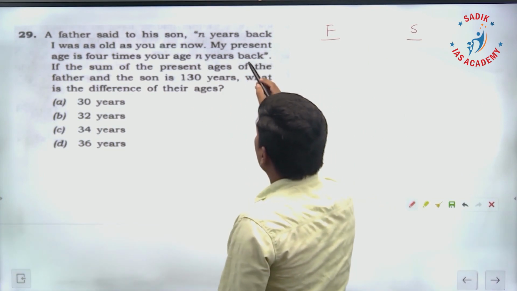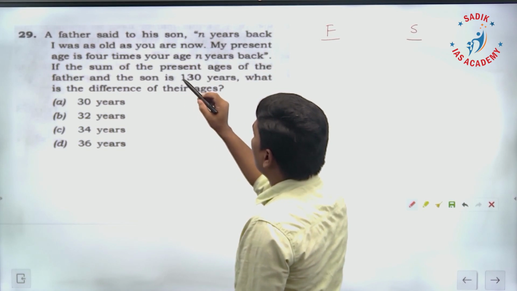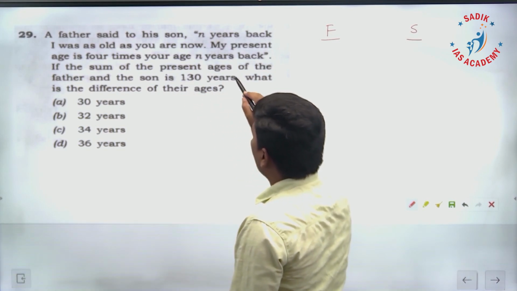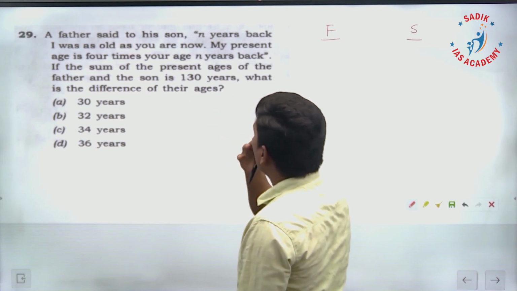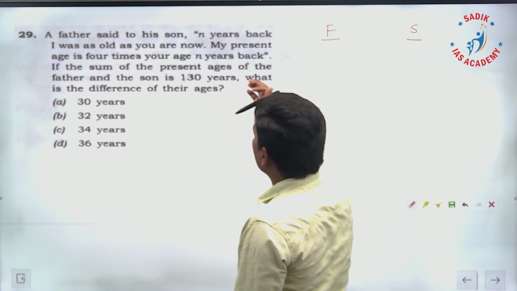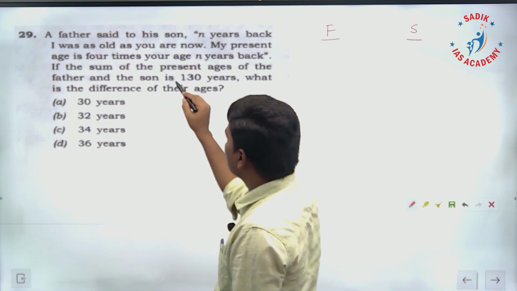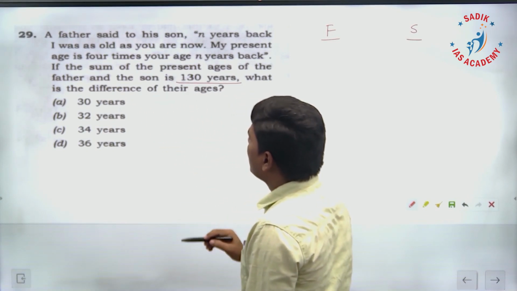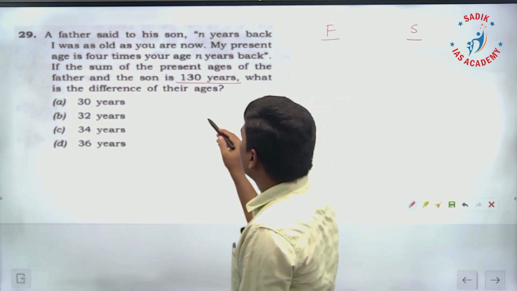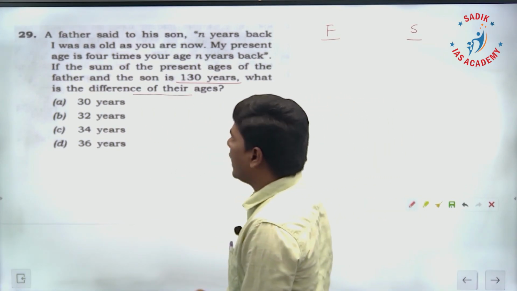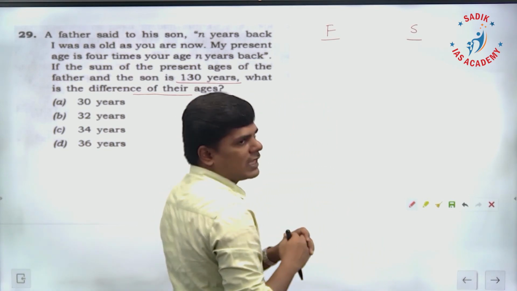Father said to son, n years back I was as old as you are now. My present age is 4 times your age n years back. If the sum of the present ages of father and son is 130 years, what is the difference of their ages? That's the question. They are asking the difference between the father's and the son's age.